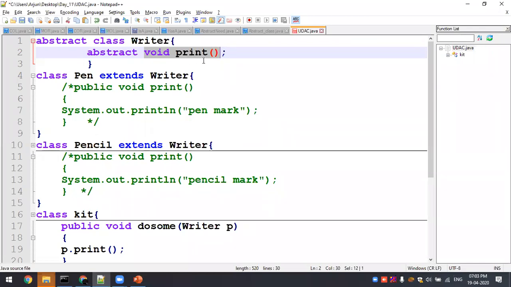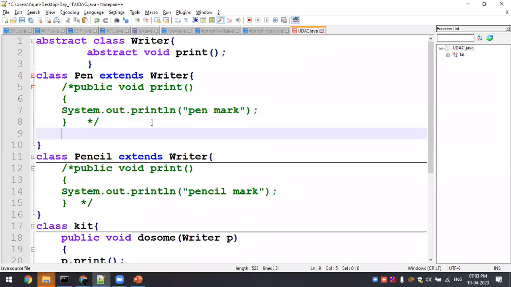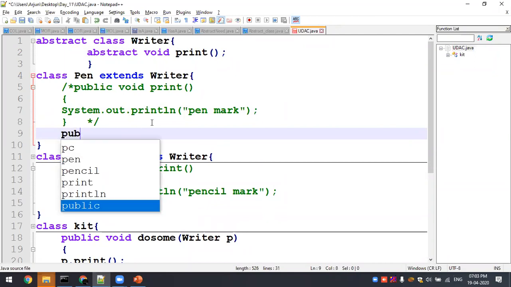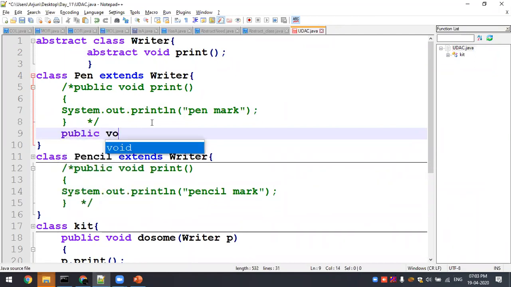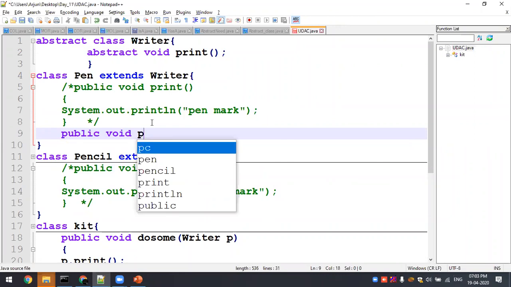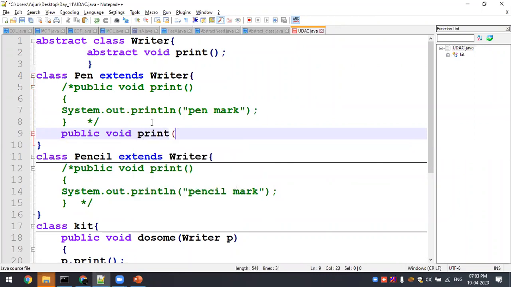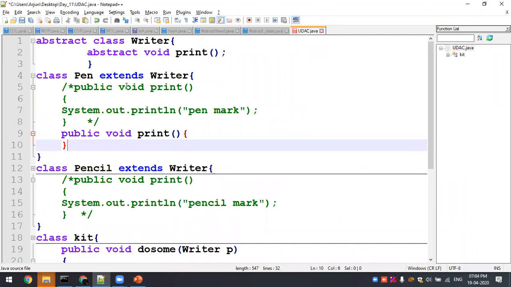Overriding is possible only with the help of inheritance, because within the same class itself, if you write again a public void print of, both were defined inside the Pen instance. Pen will have print of, one printing a pen mark, another having a zero statement.